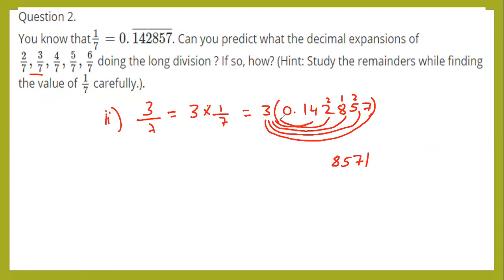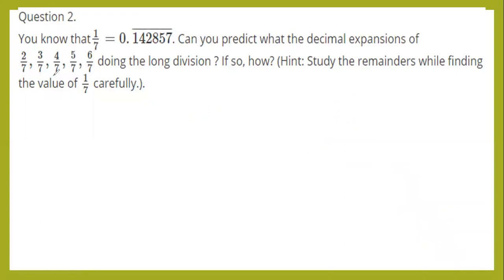Next 3 fours are 12, 1 carry. Next 3 ones are 3 plus 1 is 4. 3 zeros are 0. So this is the answer of 3 by 7. 3 by 7 is equal to 0.428571.